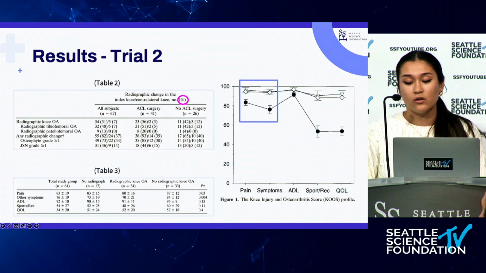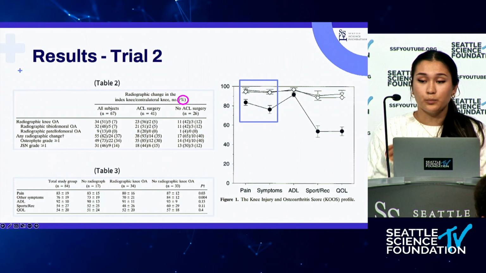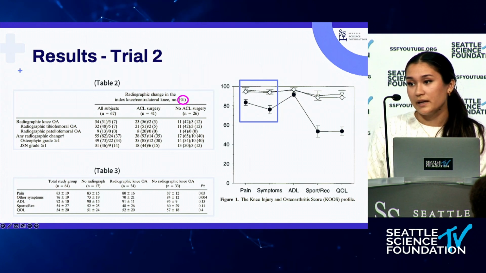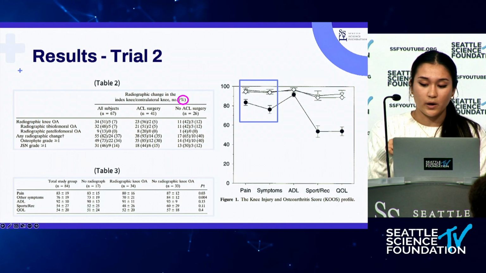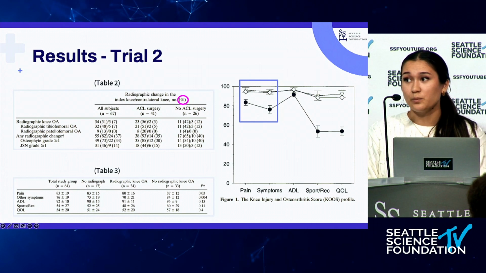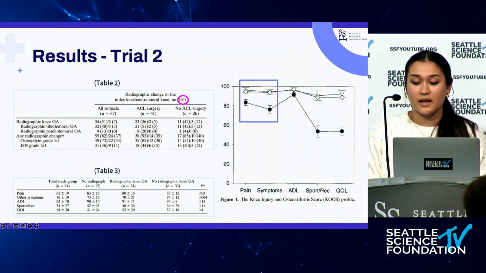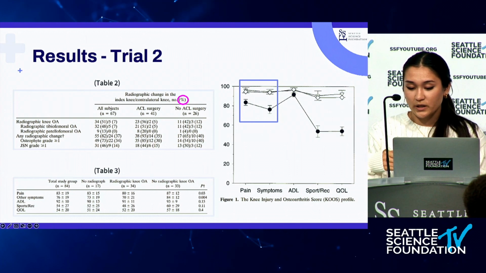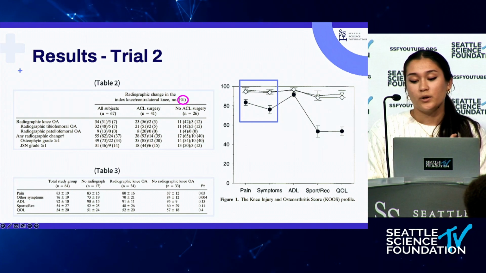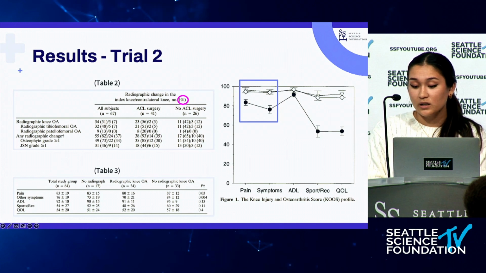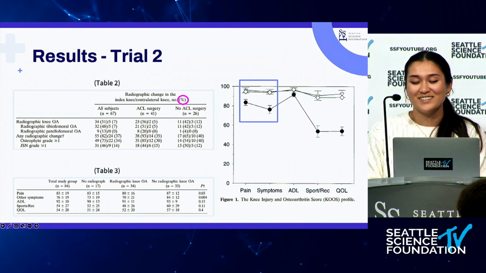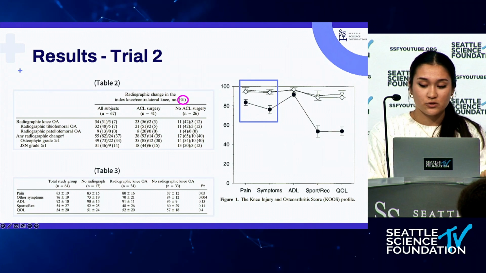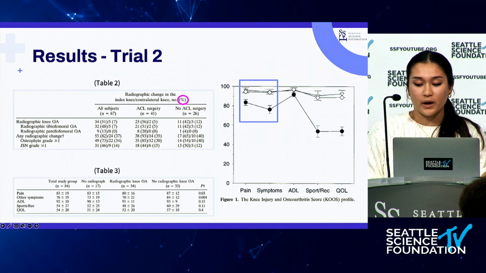So, results of this trial: it used radiographic images of both knees, the index knee, the injured knee, and the uninjured knee as well. These results showed that significantly more patients with an ACL reconstructed knee had radiographic change in the patellofemoral joint compared with non-surgically treated patients. We know that because the p-value was 0.01. We also concluded that ACL injured players who also underwent meniscus surgery had a higher prevalence of radiographic knee OA than those without surgery, which was a p-value of 0.02 as well.